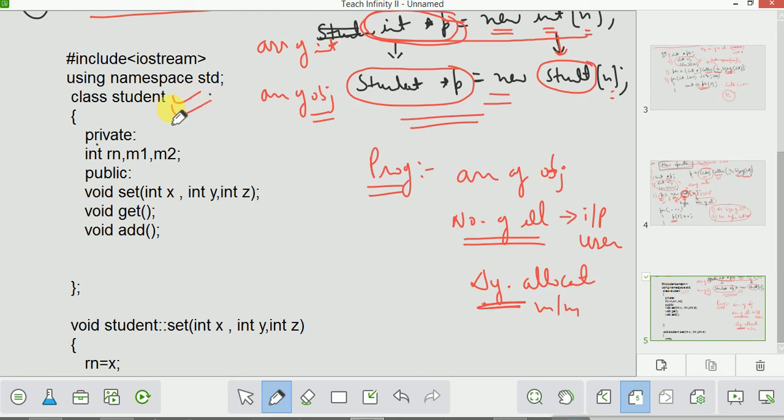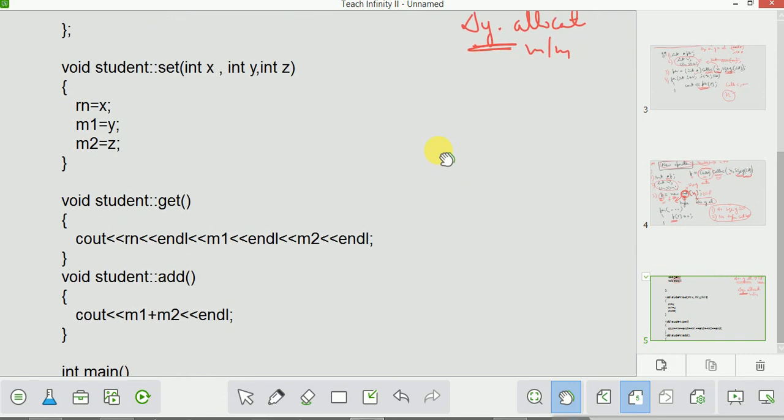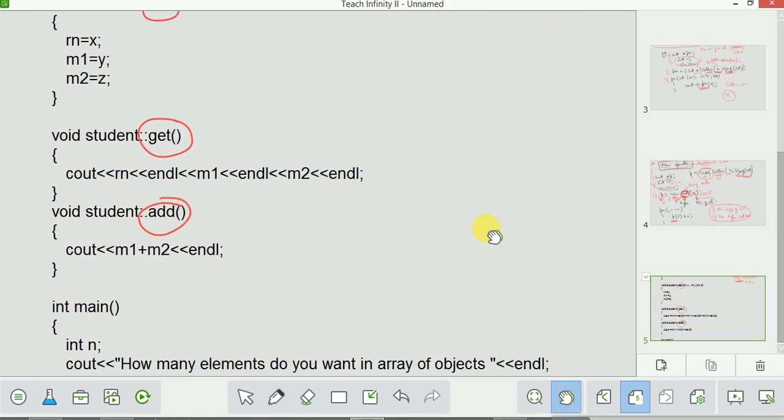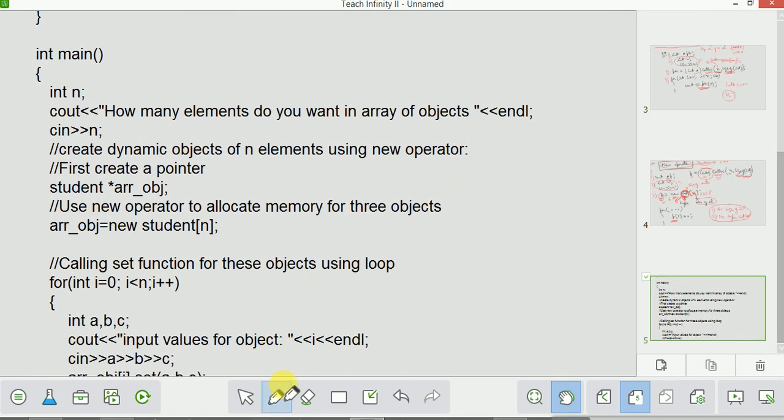So how do we do it? First I will create a class student. It will have these three variables, and it will have a set function, a get function, and an add function. Simple. Now let us define the set function, get function, and add function. Now let us come to the main part. Here I am taking n as input. cin >> n will determine how many elements you want in the array. So I have taken input from the user.